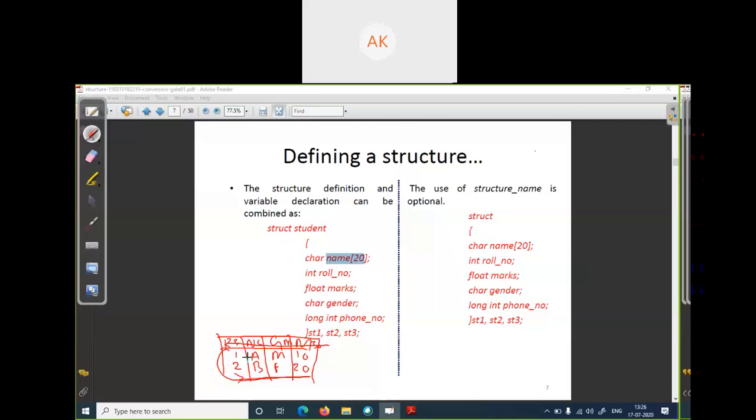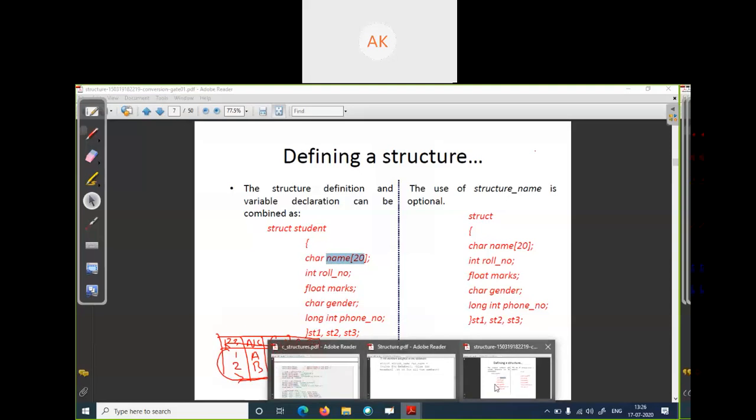Okay, is it clear? So when you define the structure, you will just create the template, like this table. A table as a template: serial number, name, age, this kind of thing. So you can just say, one minute, this line.